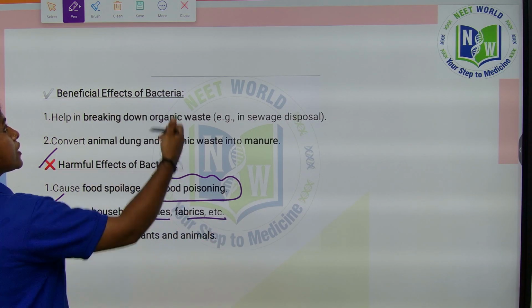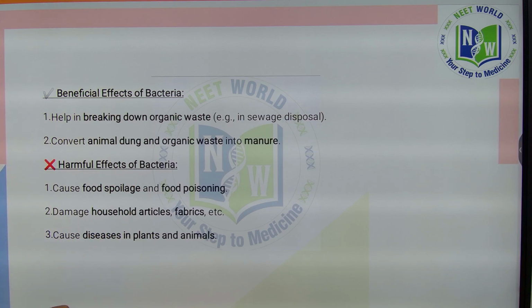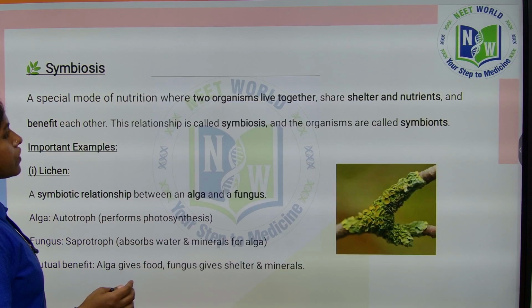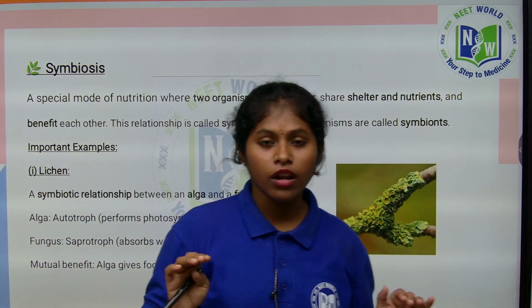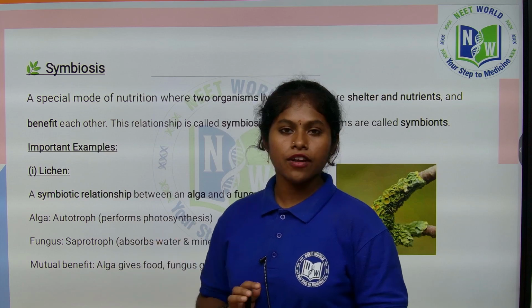In the upcoming class of 8th standard, you can know very clearly about bacteria and fungi. You can know what harmful effects are caused by these bacteria and fungi, mainly in animals and also plants. As of now, there is no requirement to understand those, because you have to know what is fungi, right, and what is bacteria. This is enough as of now.